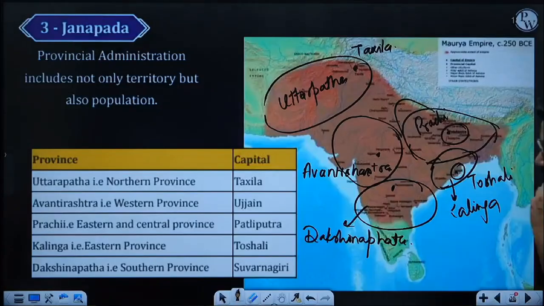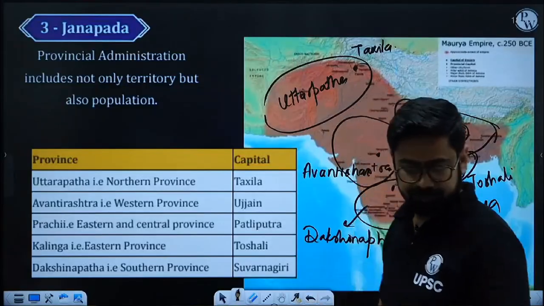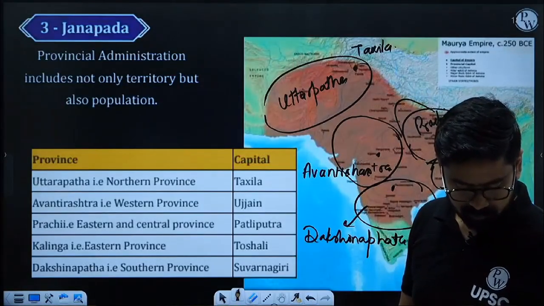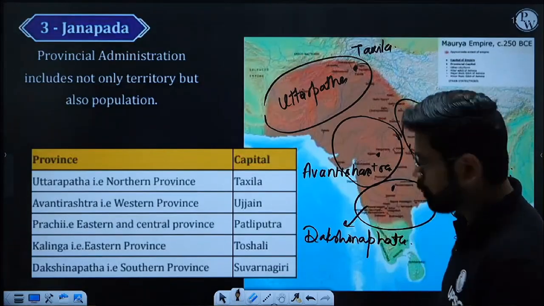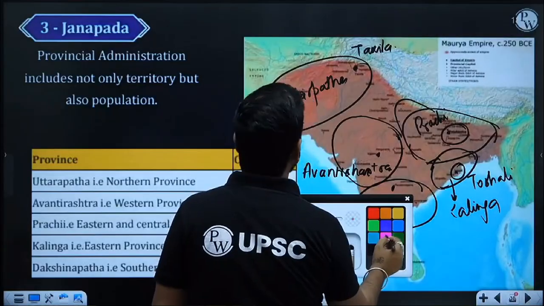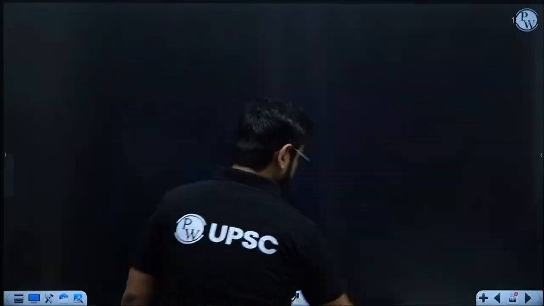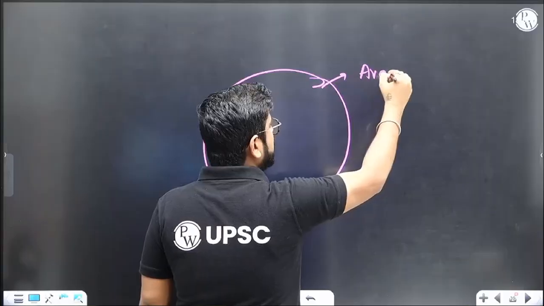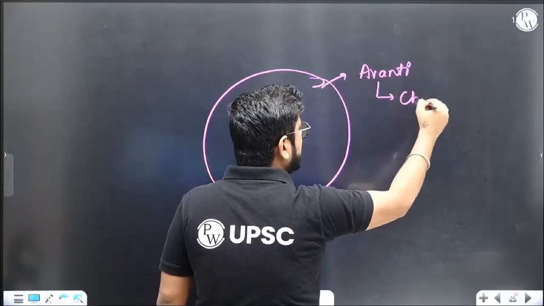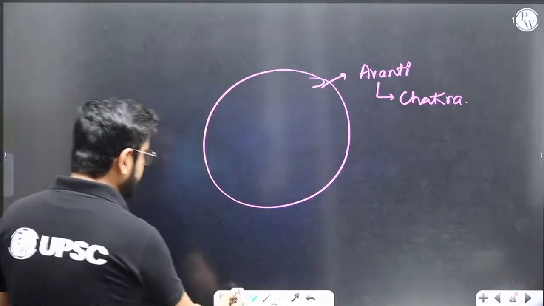Now Takshila has to have some governor, otherwise who will manage Takshila? So one province is technically called, let's talk about, let's say, Avanti. Let's assume that this is Avanti. And this whole province will be called Chakra. So this is Avanti Chakra. Now Avanti has to be divided into